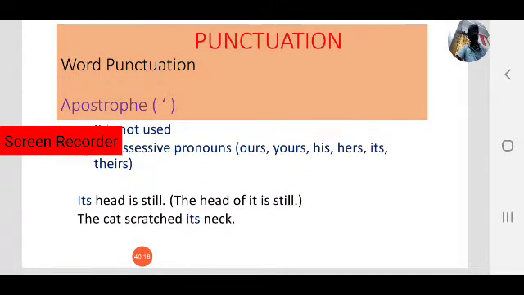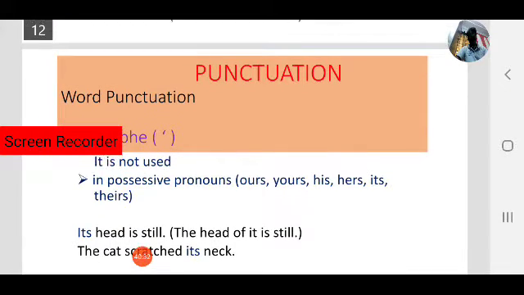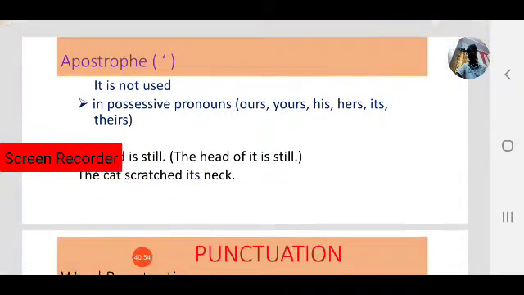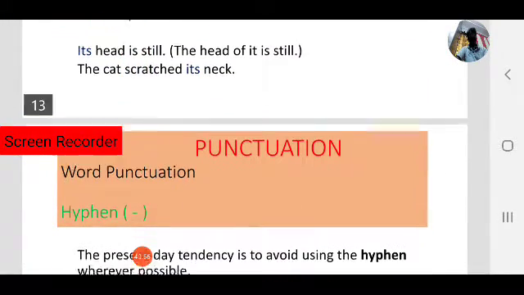the cat scratched its neck. Observe its. We need not use an apostrophe. And its head is still. In possessive pronouns we need not use an apostrophe. Keep in mind, remember, this is also an important punctuation point. In possessive pronouns, for example ours, yours, his, its, theirs, we need not use an apostrophe.